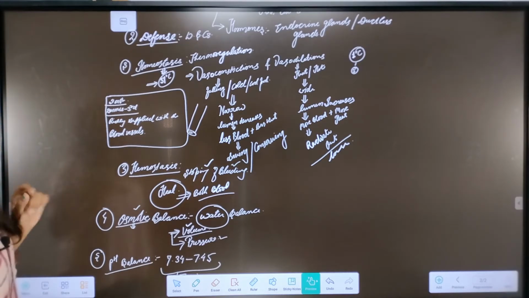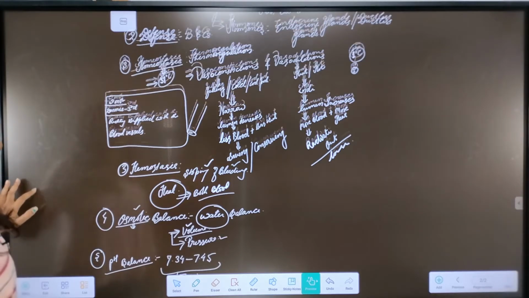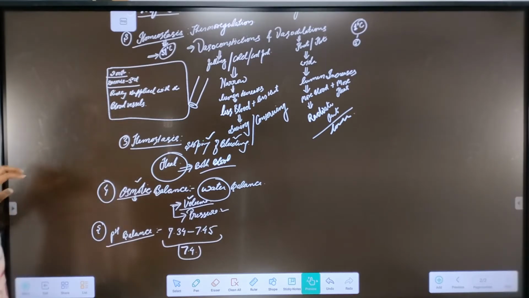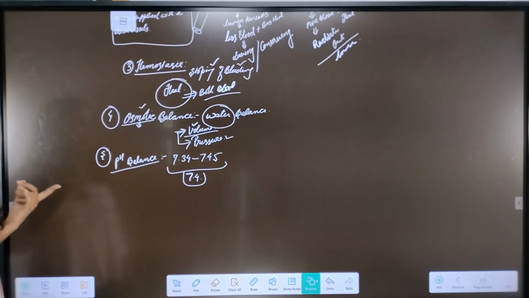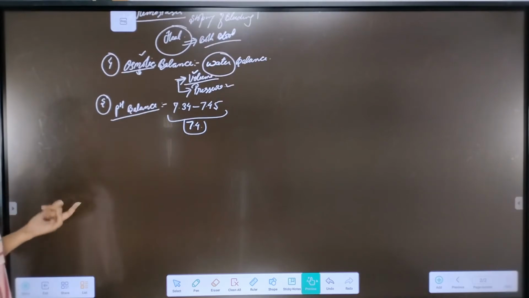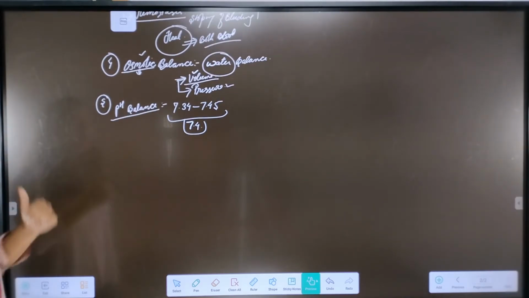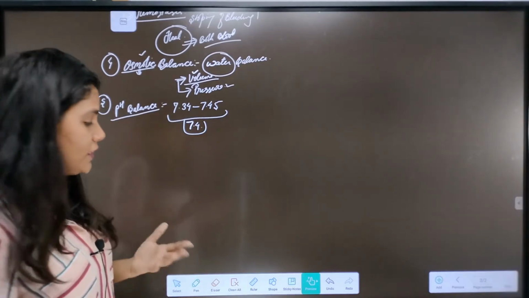So defense also becomes one of the more important functions of the blood. Third is the homeostasis. By vasoconstriction and vasodilation, our blood is helpful in thermoregulation. Then hemostasis, blood itself is able to stop its bleeding and also able to heal the blood vessels. Along with these things, osmotic balance and pH balance are also maintained with the help of the blood itself.